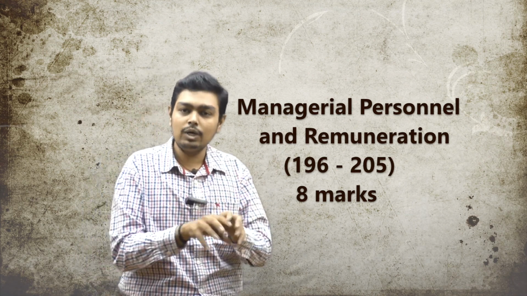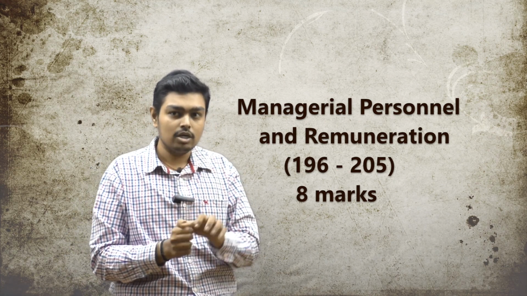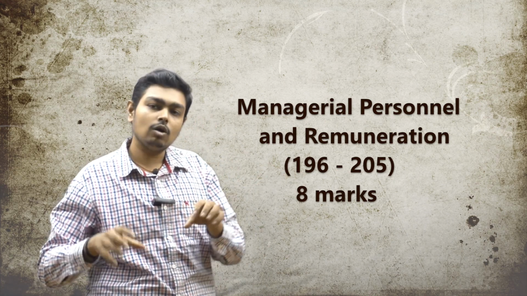Here they are talking about the MD, whole time director, and key managerial personnel, and what remuneration they can earn, Schedule 5, etc. Now we will go to the next chapter. This managerial remuneration chapter touches somewhere around 8 to 10 marks. Put together, these three topics, directors, meetings and managerial remuneration, touch somewhere around 35 to 40 marks. So this is a very important chapter.